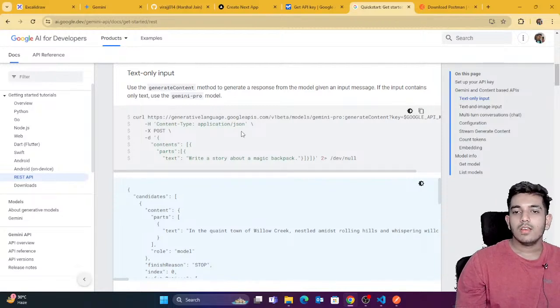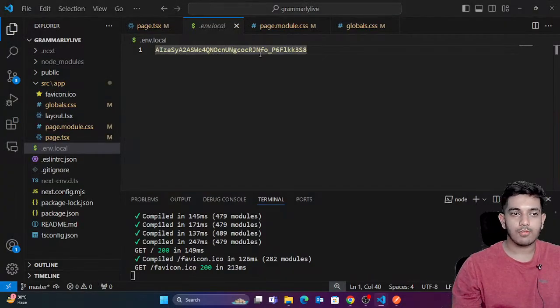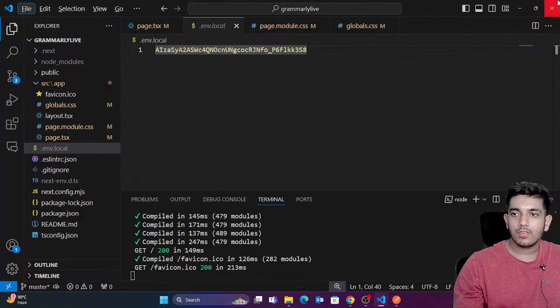Right. So yeah, we pasted the contents. I'm just giving you the format, okay, so that you don't get confused in future. So you can see that if I go to Postman, we have contents. I'll just give a colon.